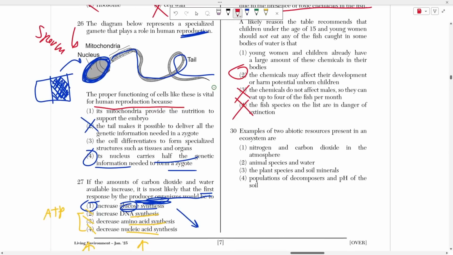Number 30 is asking examples for 2 abiotic resources. Abiotic means non-living. So if something is non-living, it's abiotic. Nitrogen and carbon dioxide are just molecules. They are non-living. Animals are living, plant species are living, and decomposers are all alive, right? Gases are not living.